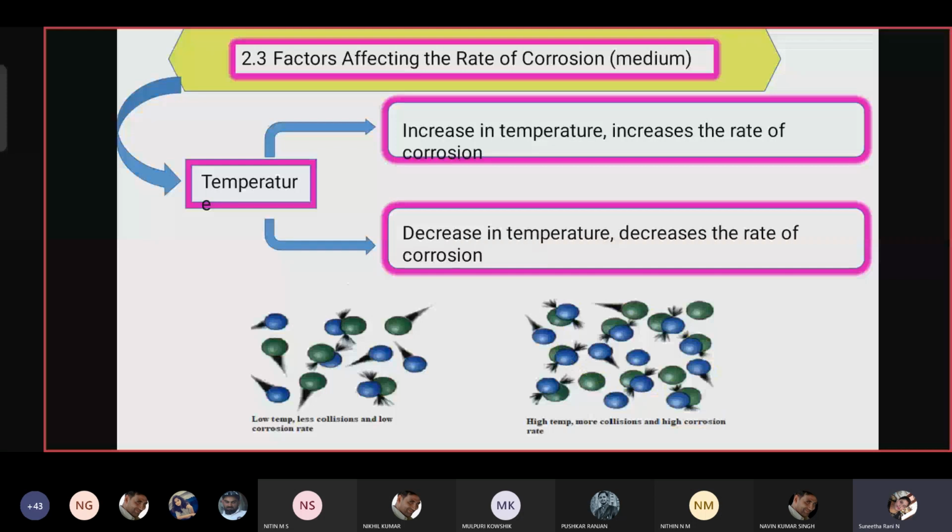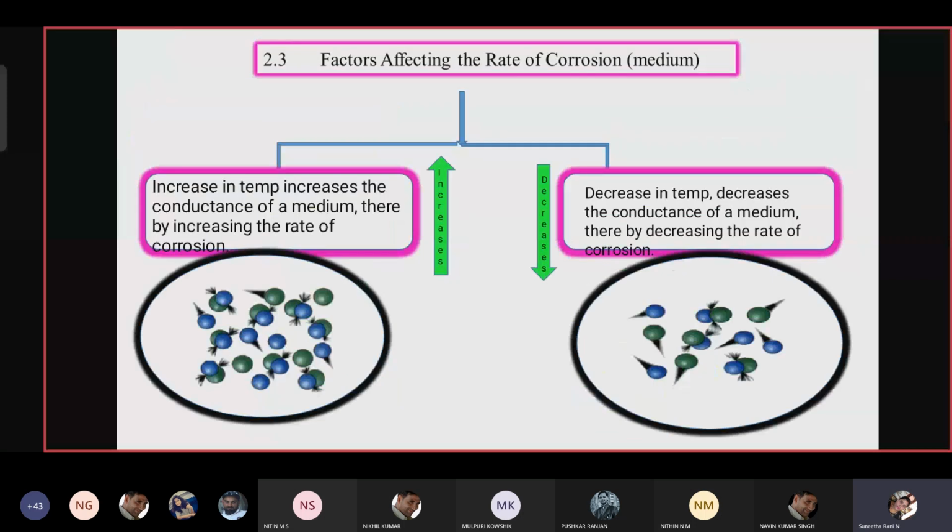The same applies to the conductance of the medium. The conductance of the medium depends on the temperature. Increasing the temperature increases the conductance, therefore increases the rate of corrosion. You can see more collisions happen. Decreasing the temperature decreases the conductance, because the conductance of the ions also decreases. So less collision, hence the rate of corrosion is also less.